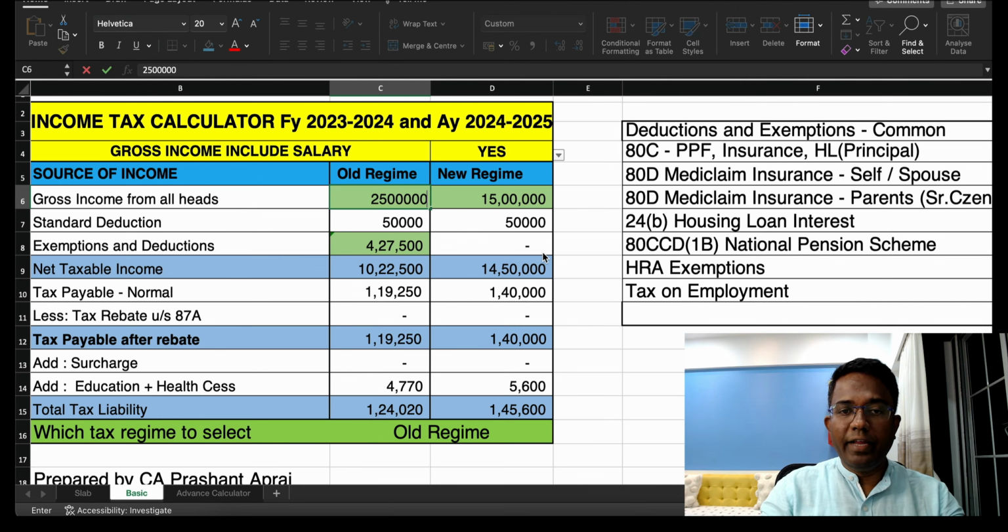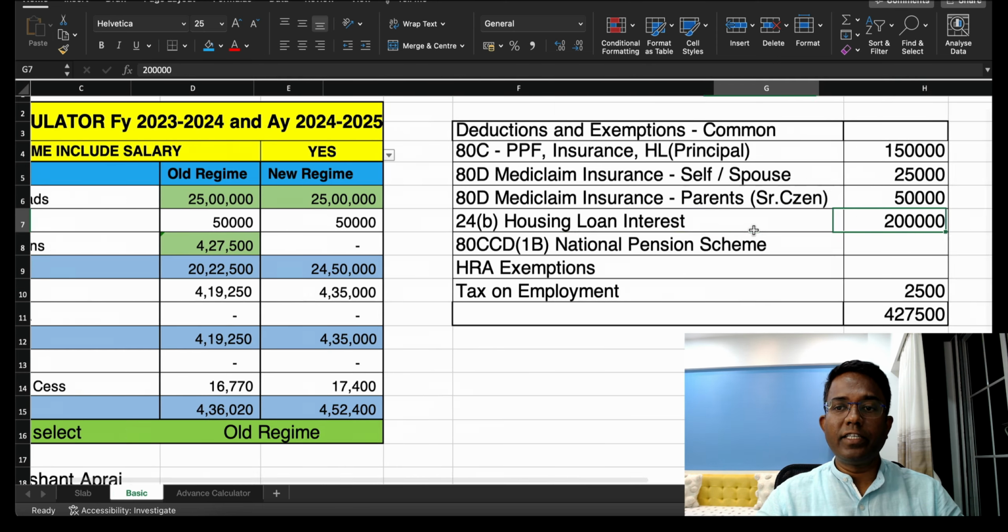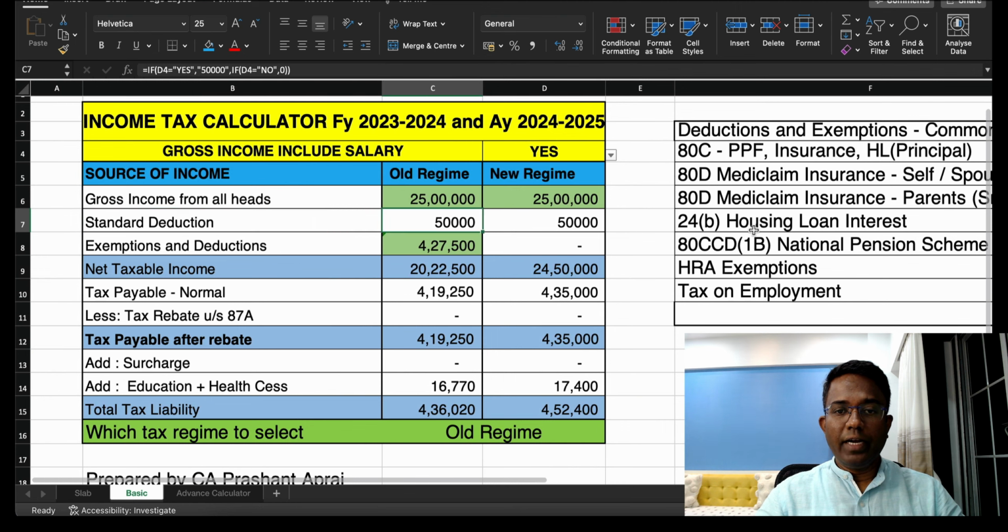Let us take one more example. Say for example 25 lakhs. In case your income is 25 lakh, you can see here still old regime is better in case you are optimizing on deductions and exemptions, right? So that is the beauty.